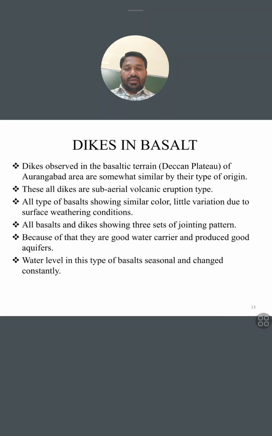All basalts and dikes show three sets of jointing pattern. Because of that, they are good water carriers and produce good aquifers. Water level in this type of basalt is seasonal and changes constantly. All these dikes are interconnected, having the same origin. Some show little variation in characteristics due to the aerial or subaerial conditions present in a particular region or area.